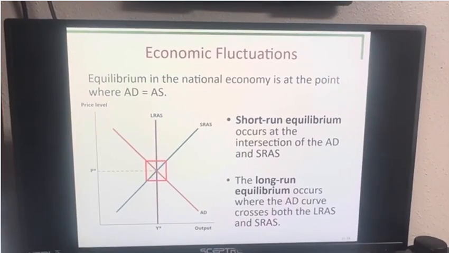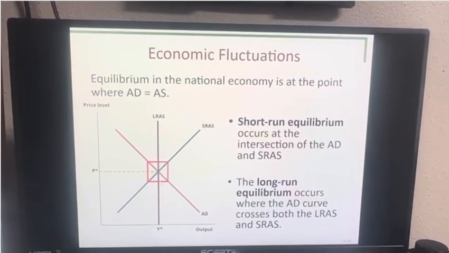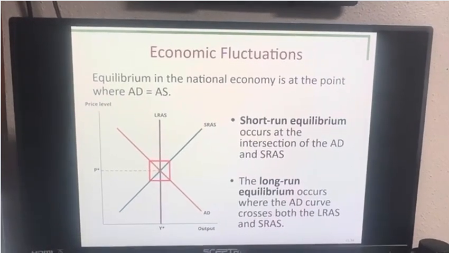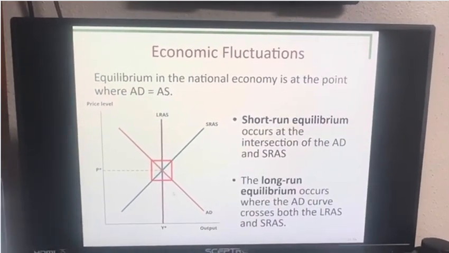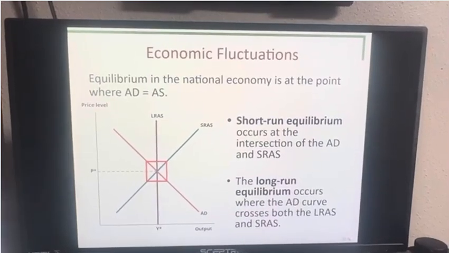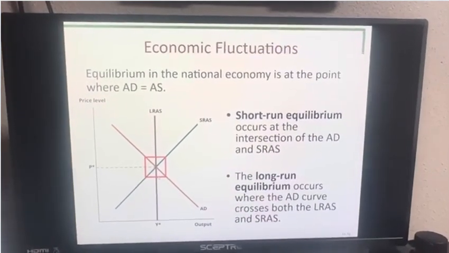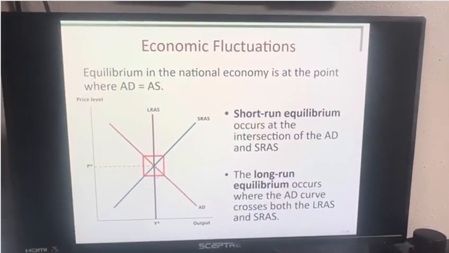If the short-run aggregate supply curve were to shift left or right, there would be a new short-run equilibrium, and then there would need to be a change in one of these lines or slopes to bring the long-run equilibrium back to order.